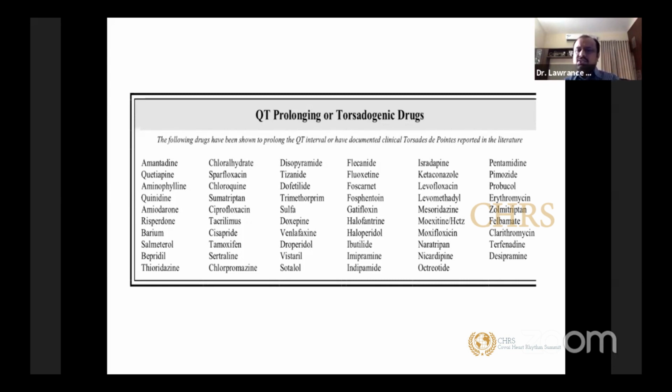I always tell that whenever you have a drug which is going to prolong a QT, make sure your potassium is on the high normal side, and you have a normal magnesium. The calcium, we don't check so frequently, but in a susceptible patient, you may have to look at calcium also. So the most important thing is looking at potassium levels. Before starting any QT prolonging drug, make sure you have a baseline ECG and monitor the QT regularly in these patients to avoid this disastrous consequence of QT prolongation.